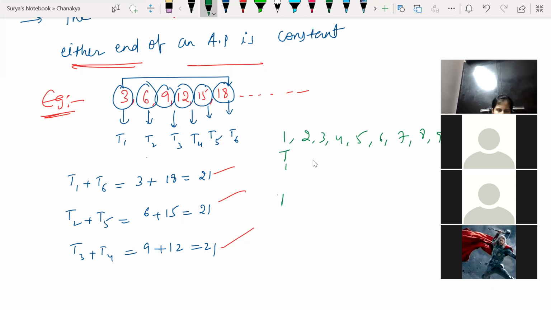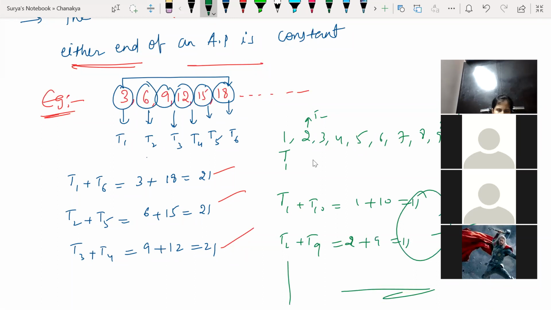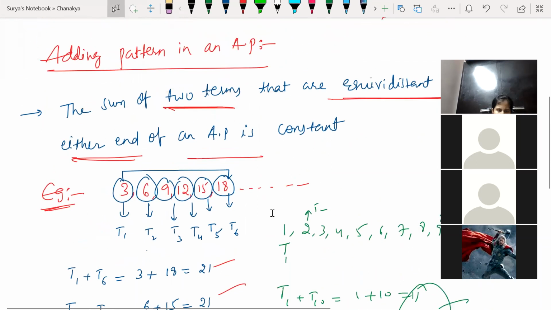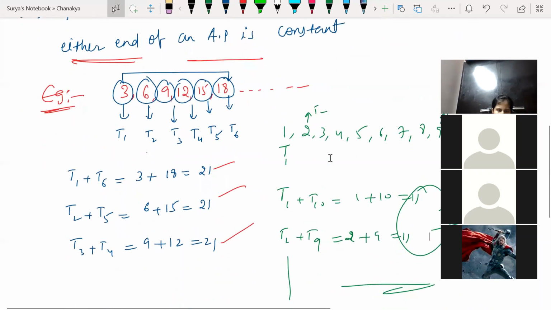If I add T1 plus T10, I'm going to get 1 plus 10, which gives me 11. Now this is my T2, so T2 plus T9 is 2 plus 9, which is also 11. Vice versa, if you calculate for everything, you are going to get a constant. So the sum of two terms which are equidistant from either end is always constant.